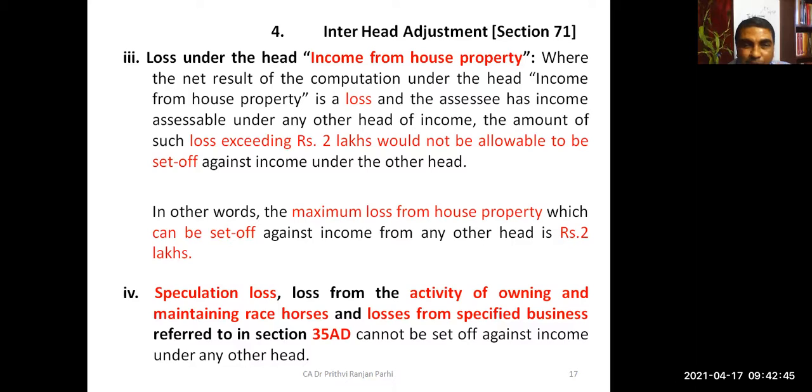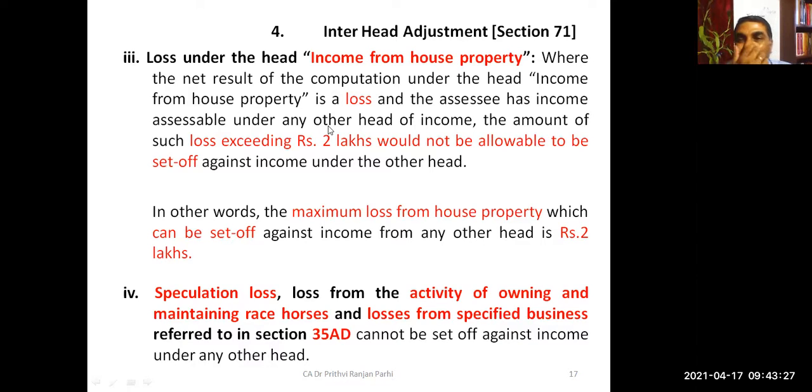In case of a self-occupied house property, the maximum amount of loss will be how much? 2 lakhs. Then no issue, you can set it off inter source, inter head. But in case of a let-out property, the loss can be any amount, even more than 2 lakh. But what does the provision of section 71 say? That loss from house property can be set off against other heads, but only up to a maximum of 2 lakh rupees.